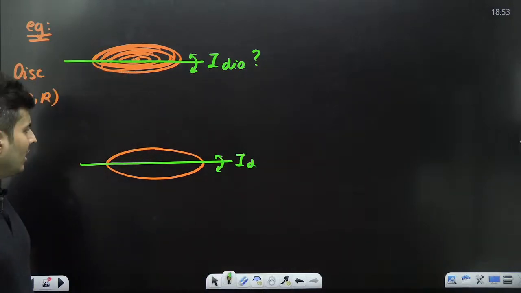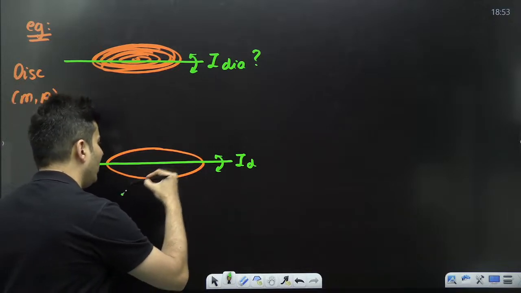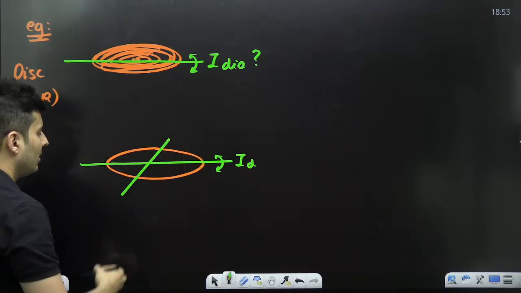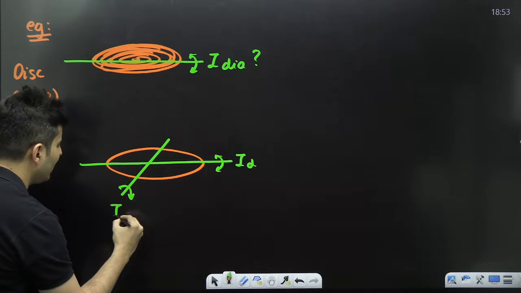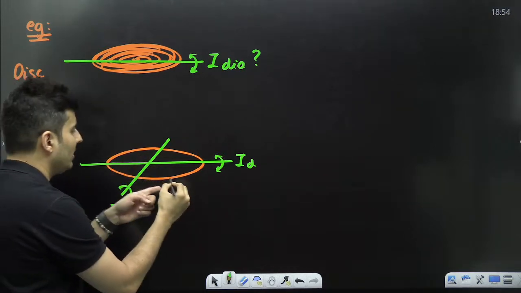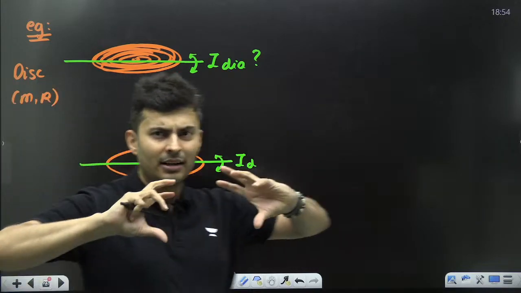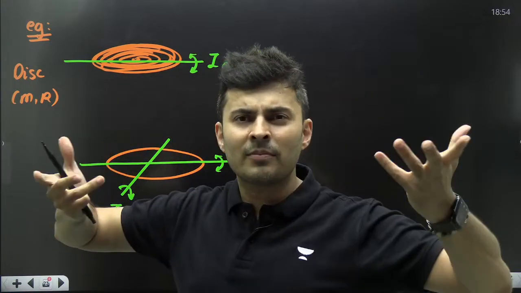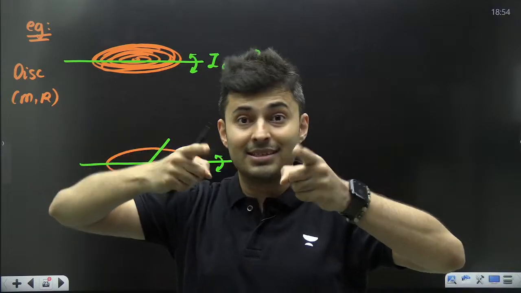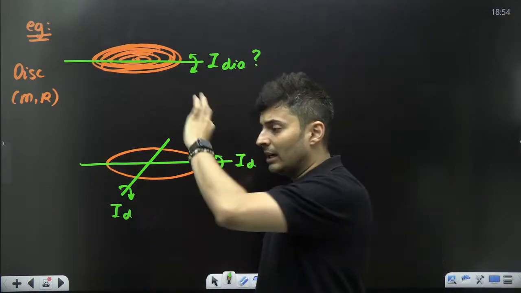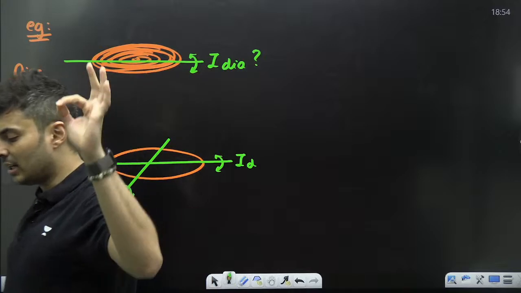Think about it. I can also find the moment of inertia about another diameter. The moment of inertia will still be the same. Whether I rotate about this diameter, this diameter, this diameter or that diameter, any diameter is the same. So all the diameters will have the same moment of inertia. Is that point very clear?